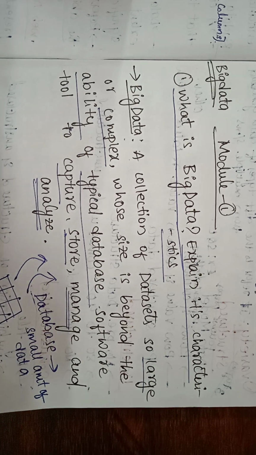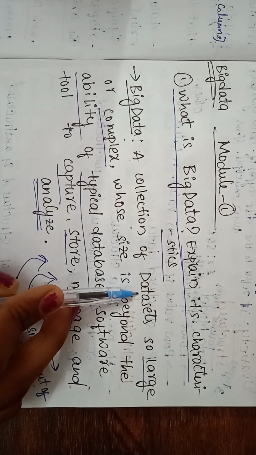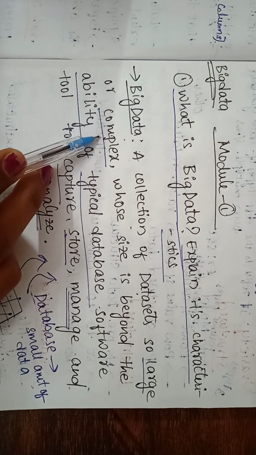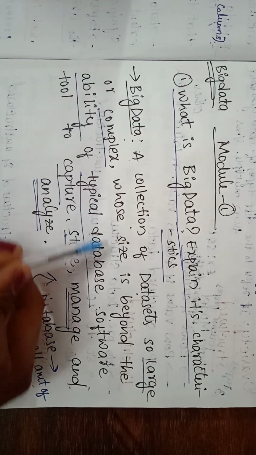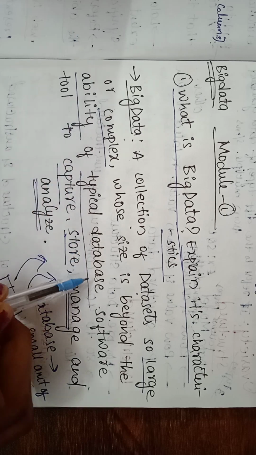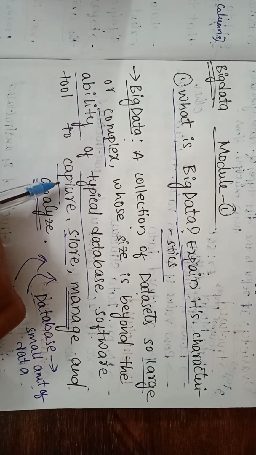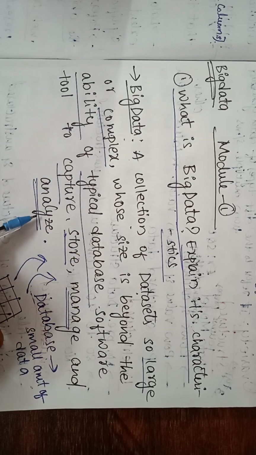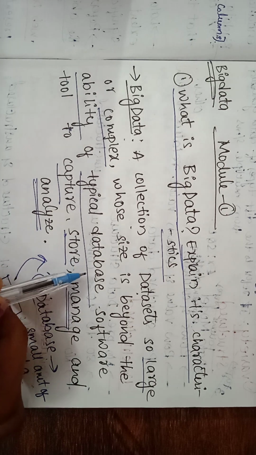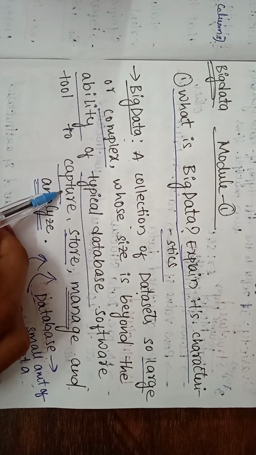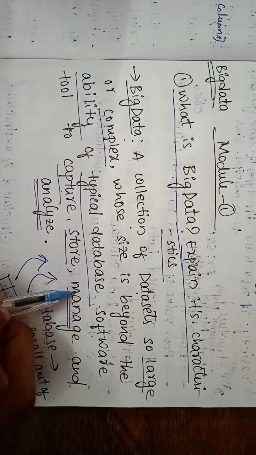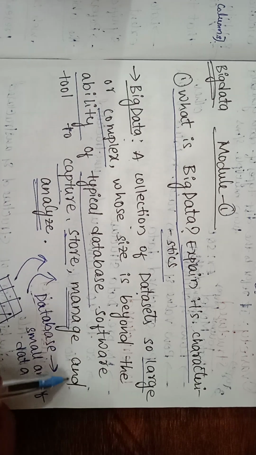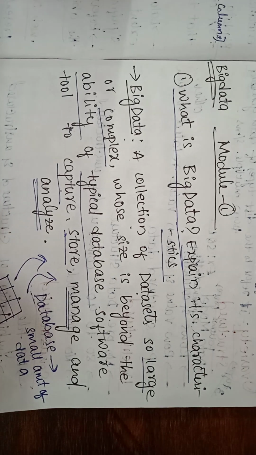What is big data? Big data is a collection of data sets so large or complex, whose size is beyond the ability of typical database software tools to capture, store, manage and analyze the data. The data is very large and we can capture the data, we can store the data in big data, we can manage the data which we have already stored, and we can analyze that data.